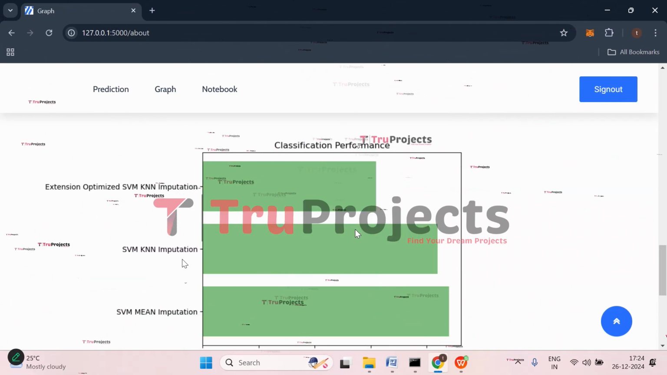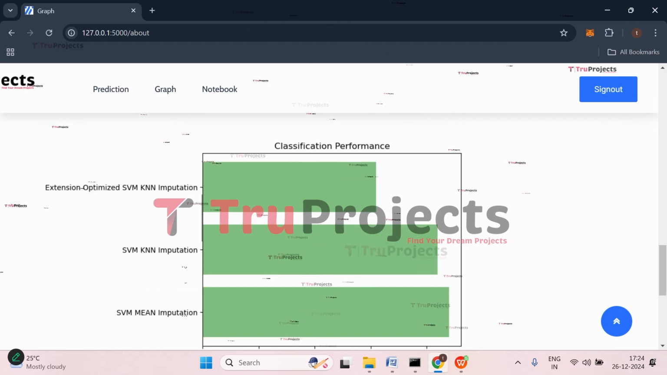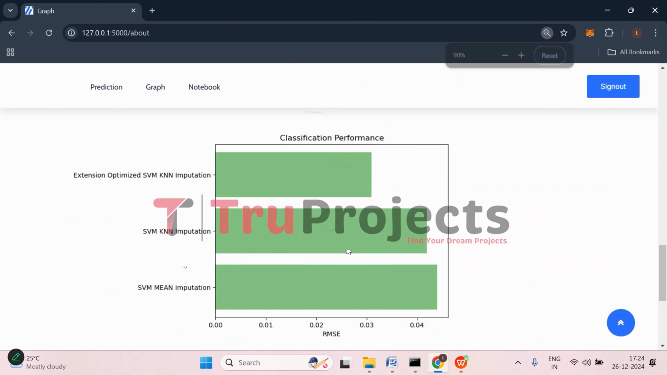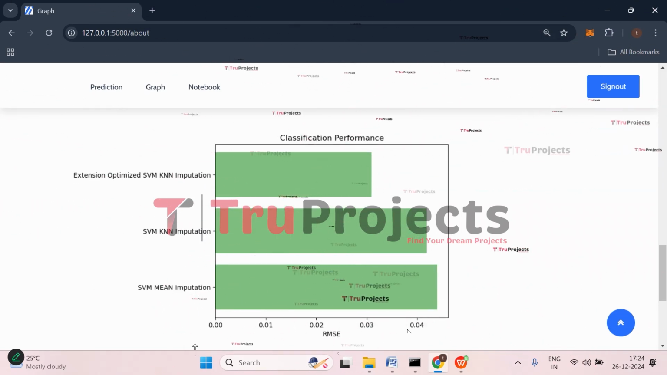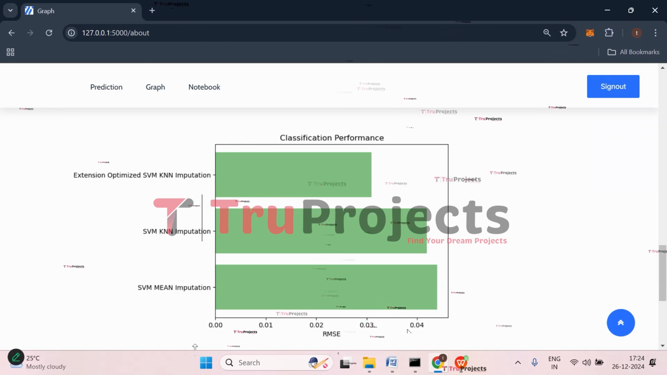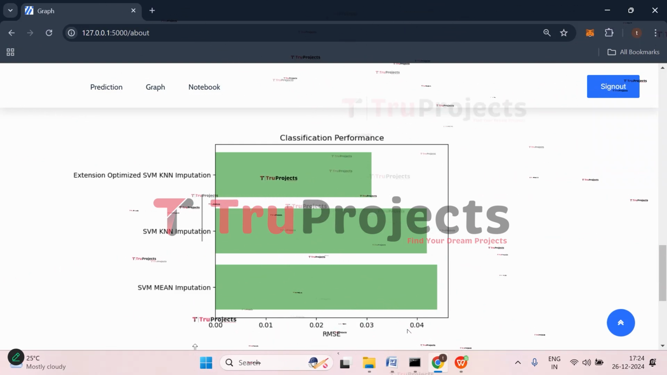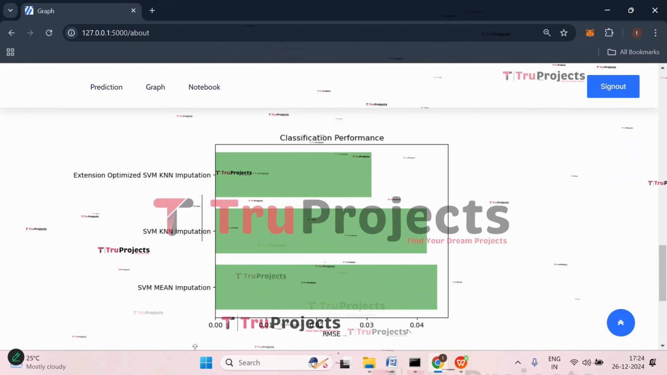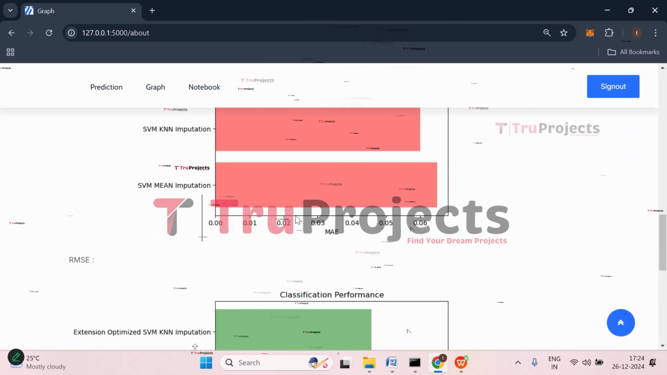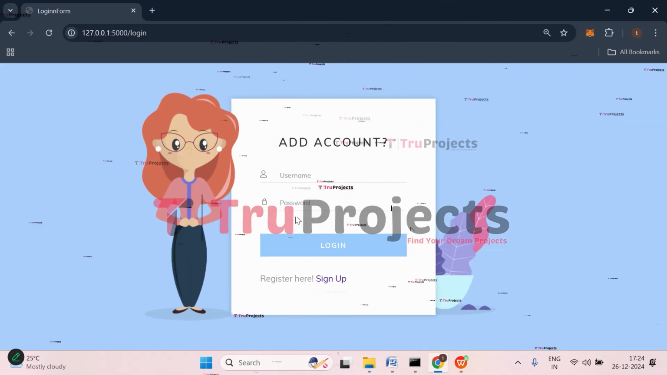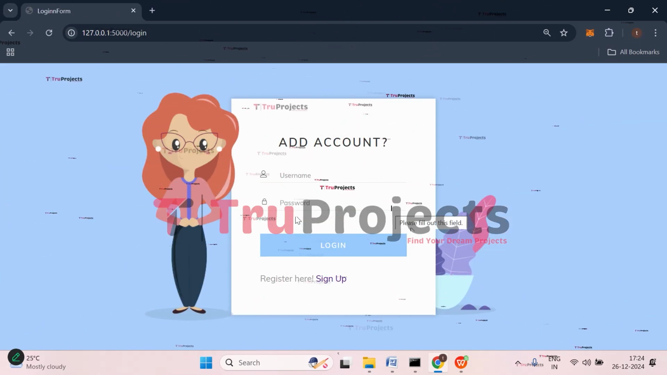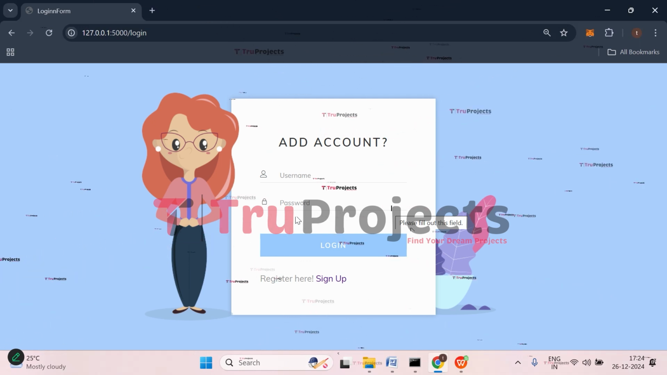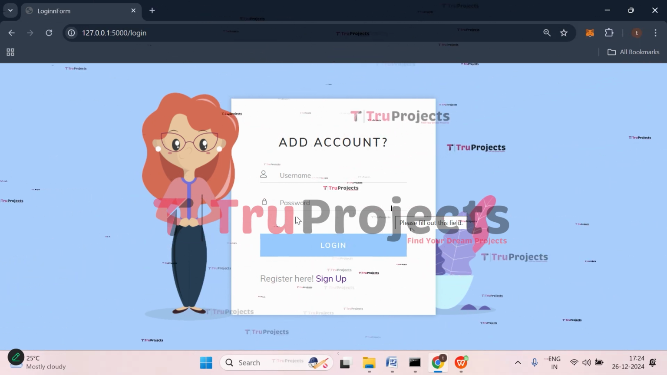And here this is the RMSE comparison graph. So here on the x-axis we have root mean squared error, RMSE, and on the y-axis we have all the algorithms that are trained. And here also if you observe, the extension model has the least error. Now click on sign out. In this way, just by giving the required parameters to the system, it will predict the journal impact factor. This is all about the project.